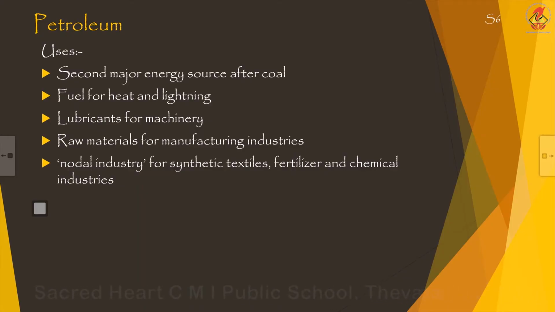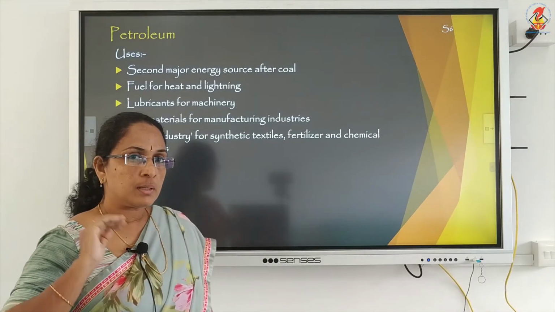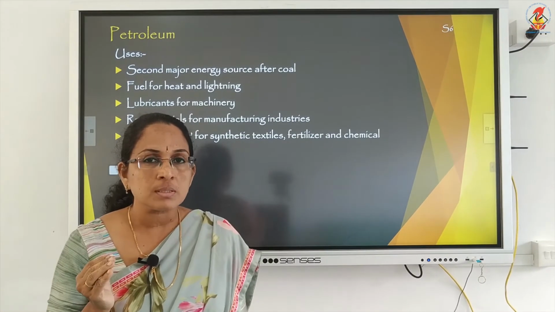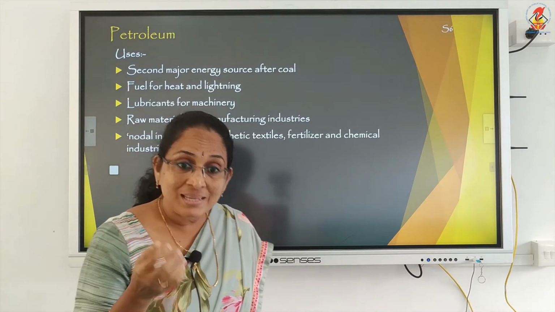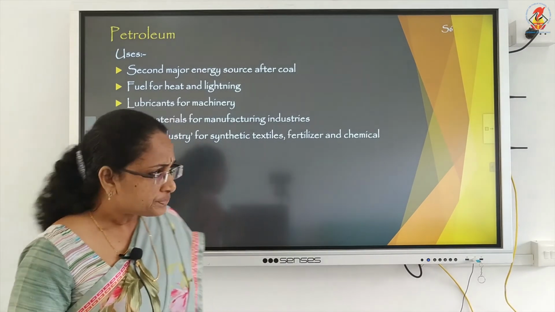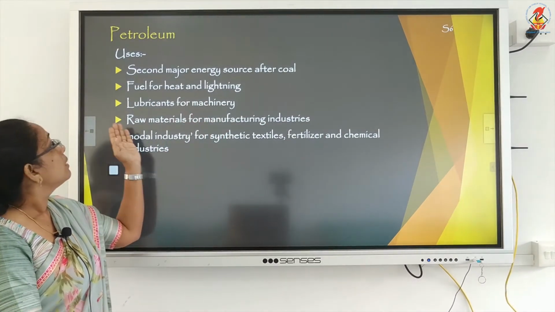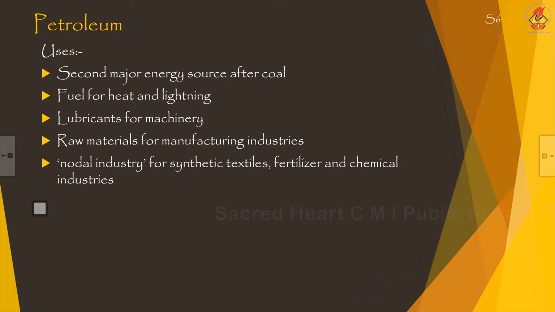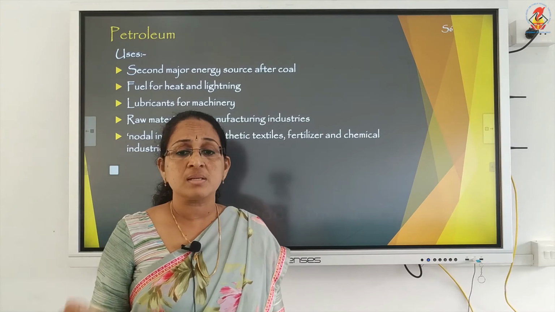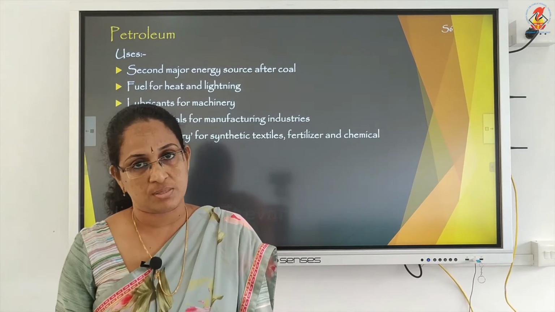Starting with the uses of petroleum. It's a second major energy source after coal. Which is the most abundantly available energy source in India? It's coal. Petroleum is the second major source after coal. And we are using it for heat and lighting, lubricants for machinery, raw materials for manufacturing industries. And it is also a nodal industry for synthetic textiles, fertilizer and chemical industries.